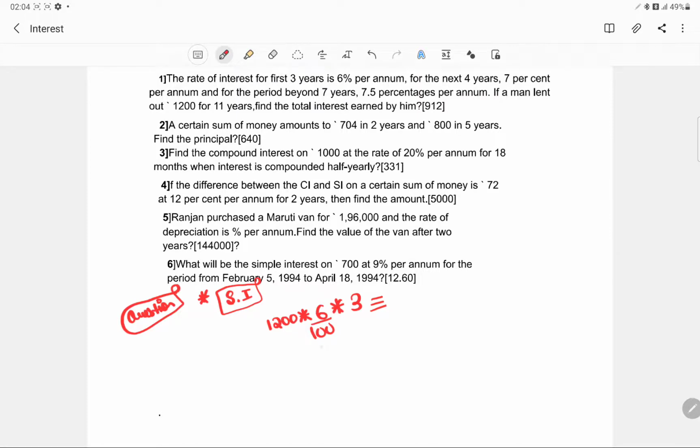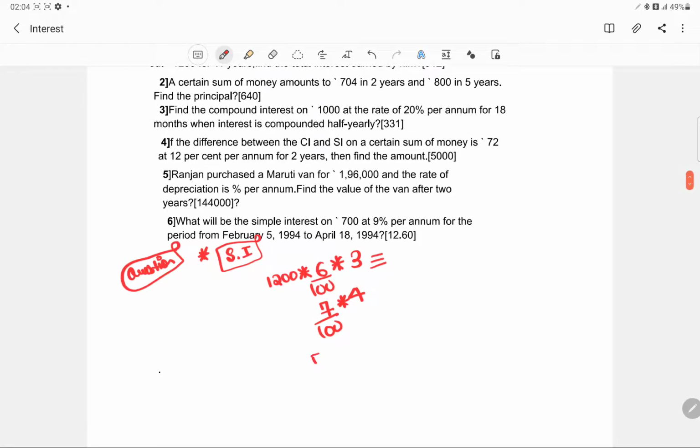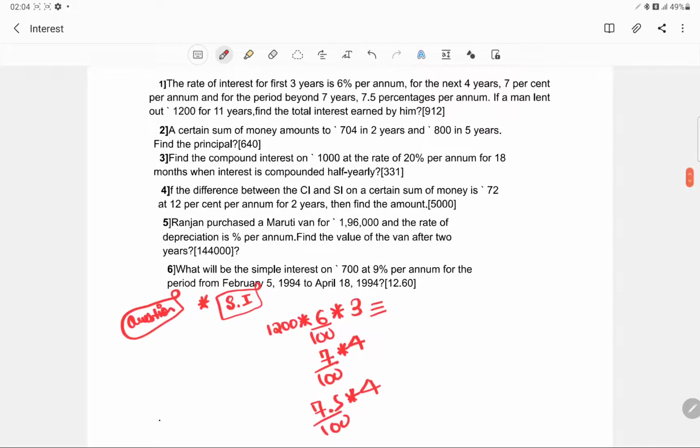After 6, it was 7 by 100 of it for the next 4 years. Then it was 7.5 upon 100 for the next 4 years. This is the way that we would do it in certain theoretical exams.